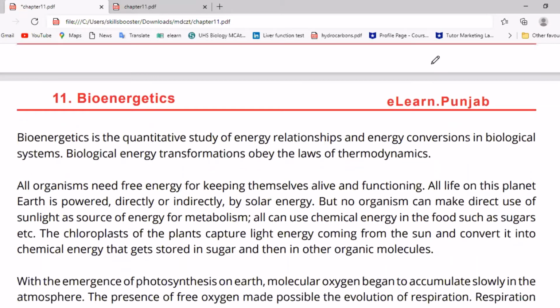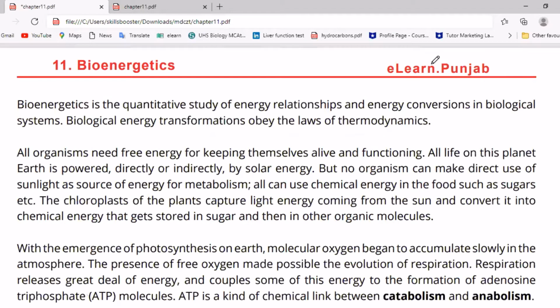Bioenergetics is the quantitative study of energy relationships. It's basically a relationship between life and energy. Bio means life and energetics means energy. So it's a relationship between energy and life, and it also deals with the study of energy conversion in biological systems, such as our living systems. It's an example of a biological system.